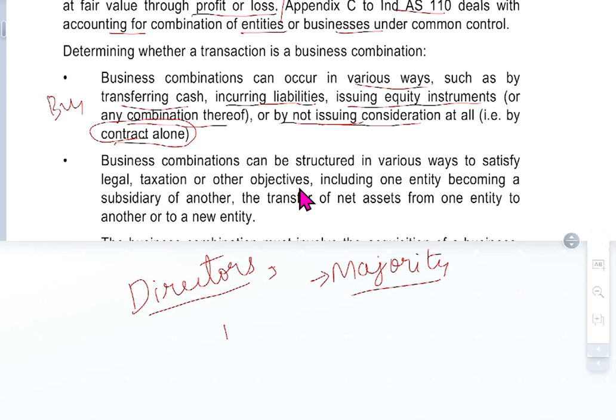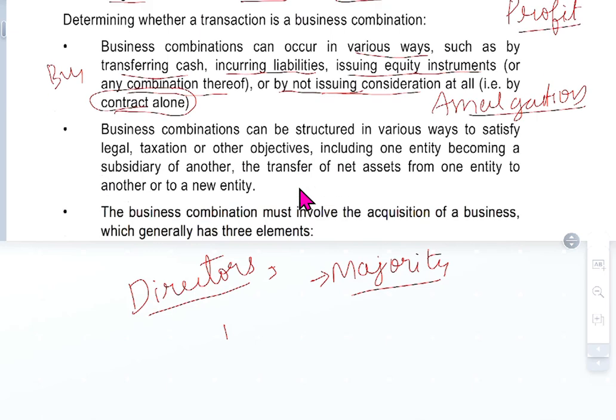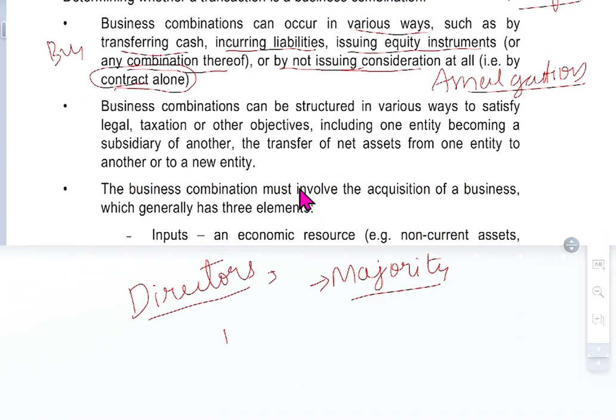Or this company will give shares as part of an amalgamation. So one company will take over another company through a combination of both shares. That's the amalgamation. But not issuing consideration at all, that is by contract alone. We will have control of this company for this many years, and we will share the profits. It is like a joint venture, but actually a combination.